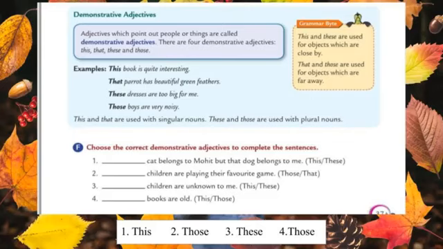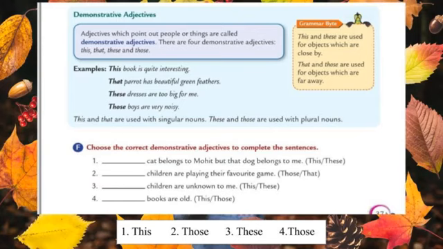Okay. Let's see the exercise. Choose the correct demonstrative adjectives to complete the sentences. Let's do the first one. This cat belongs to Mohit, but that dog belongs to me. Already I said that for singular nouns we should use this and that. Which one is correct? This or these? Yes, because here cat is a singular noun, so we should use this. The answer for the first one is this. This cat belongs to Mohit, but that dog belongs to me.